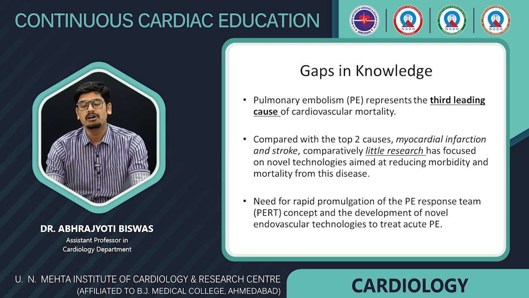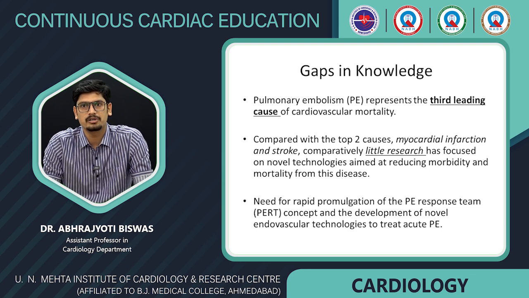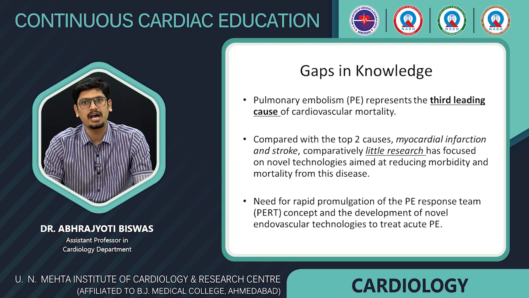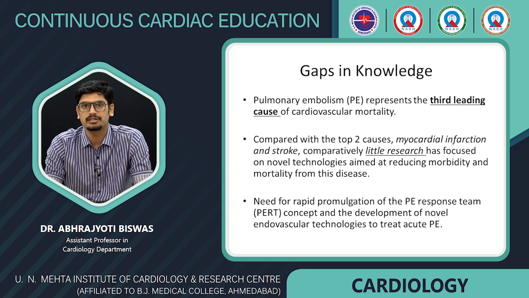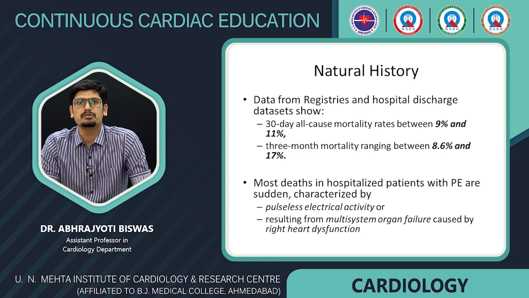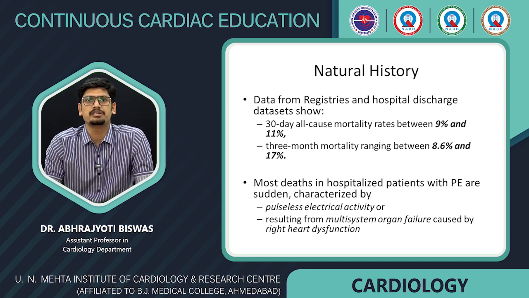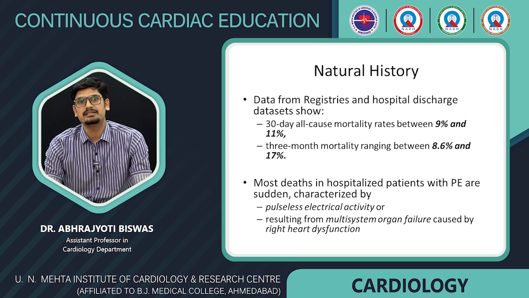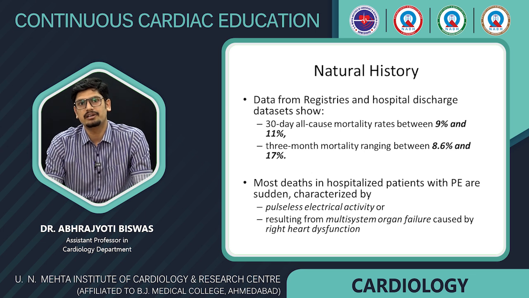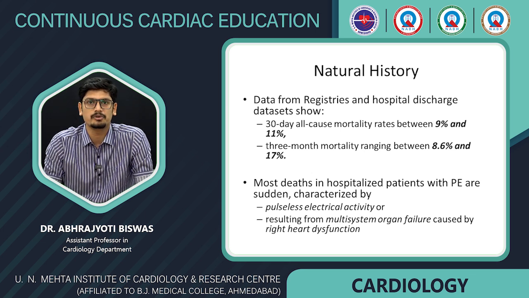So, there is a need for rapid promulgation of the pulmonary embolism response team concept and development of novel endovascular therapies to treat acute pulmonary embolism. Coming to the natural history, the data from the registry show that the 30-day all-cause mortality rates are between 9 to 11% and 3-month mortality between 8.6 to 17%, with pulseless electrical activity and multisystem organ failure caused by right heart dysfunction being the most common cause of death.